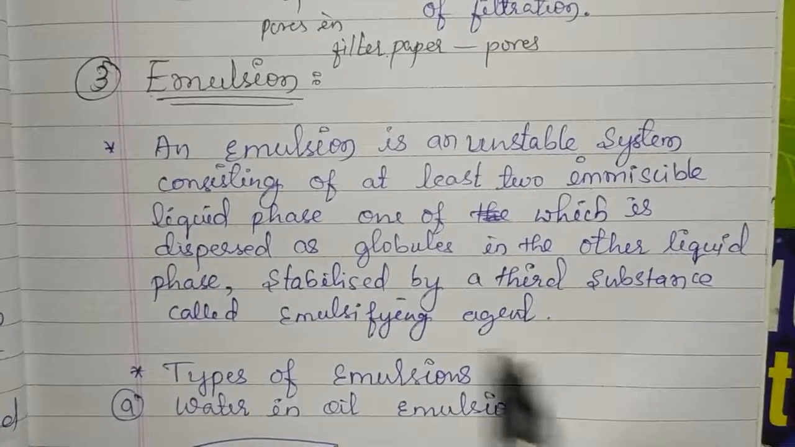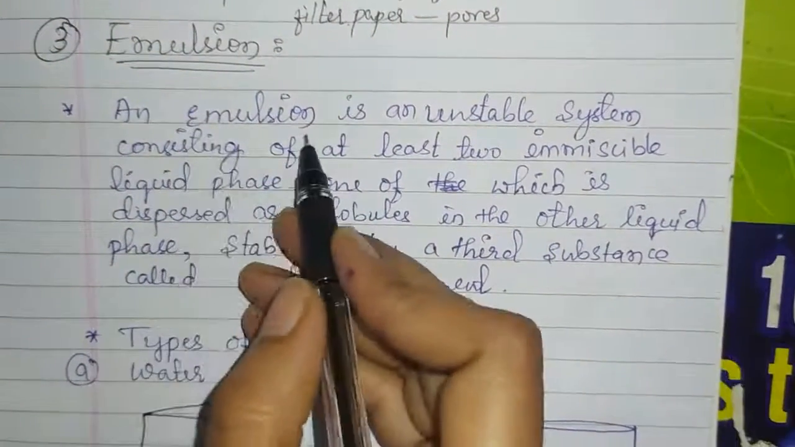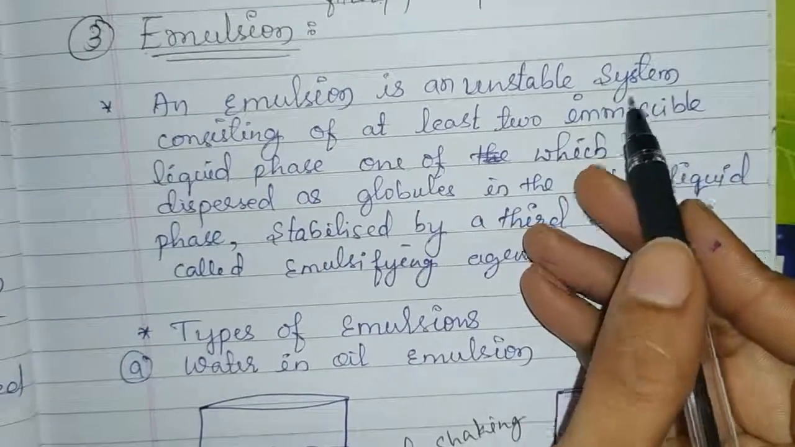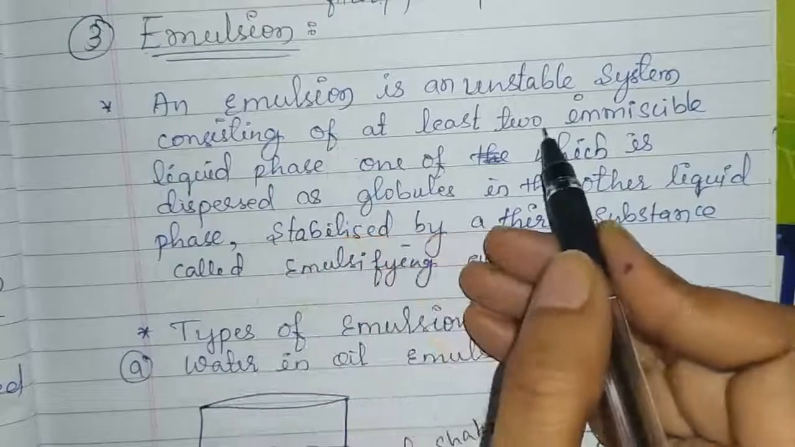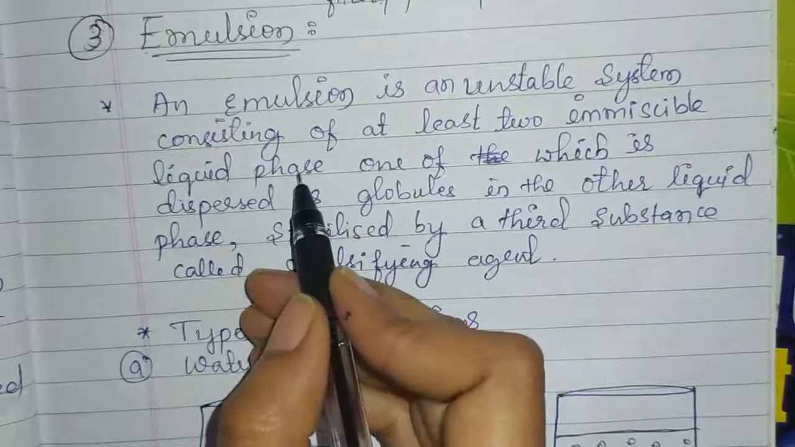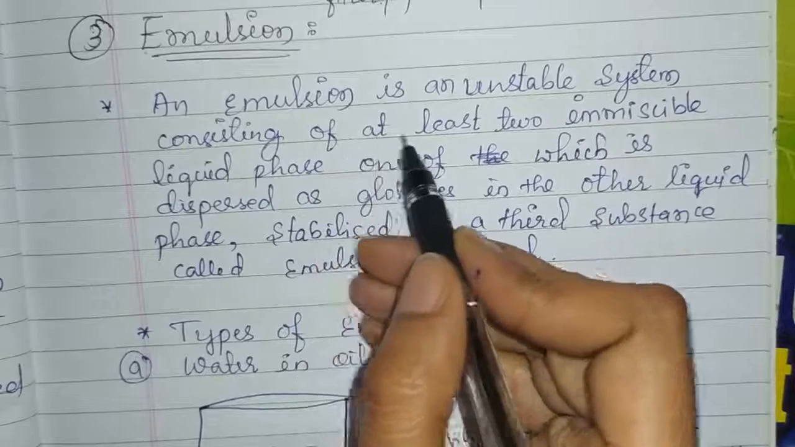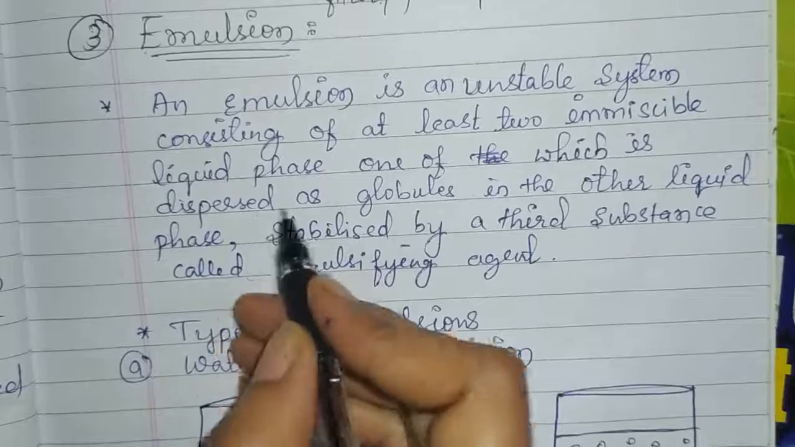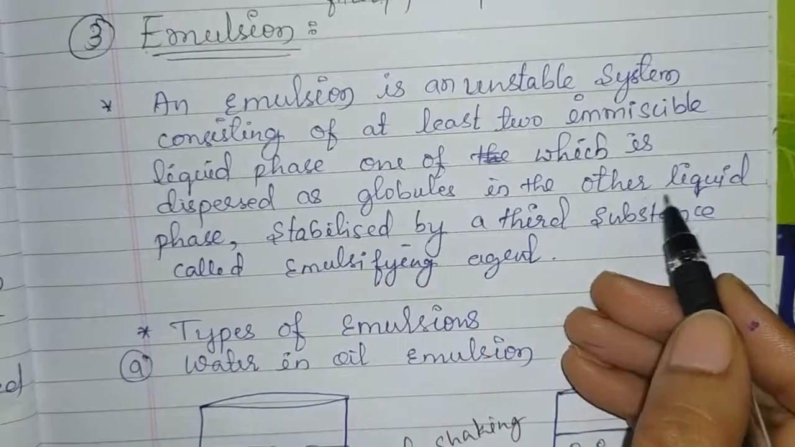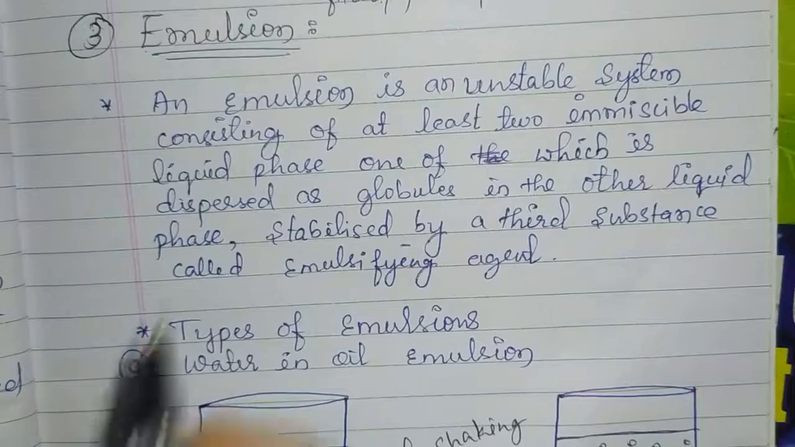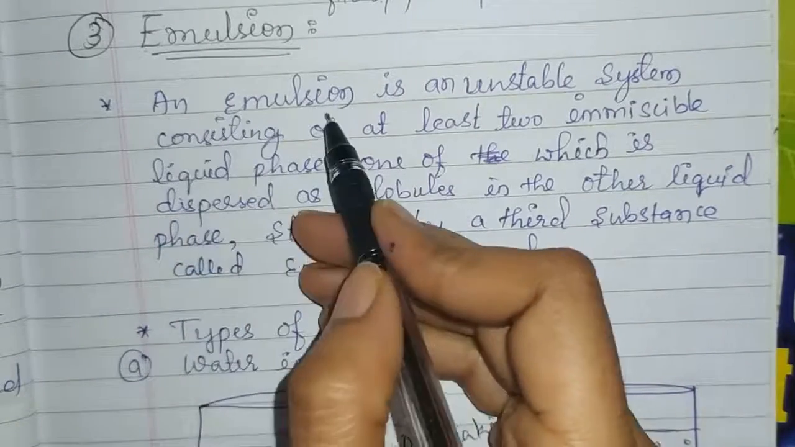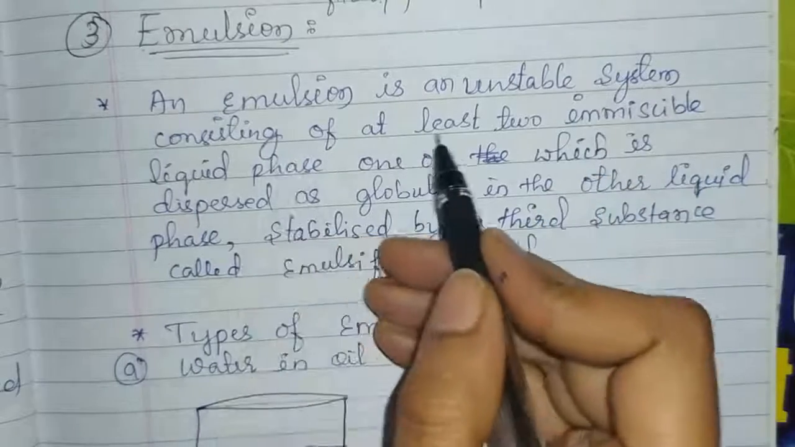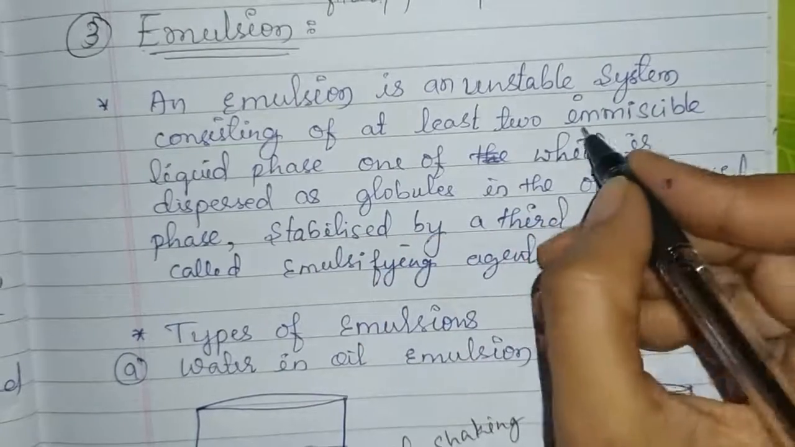Next we will see what an emulsion is. An emulsion is an unstable system. It is an unstable system consisting of at least two immiscible liquid phases, one of which is dispersed as globules in the other liquid phase. Once again I'll read this. An emulsion is an unstable system consisting of at least two immiscible liquids.